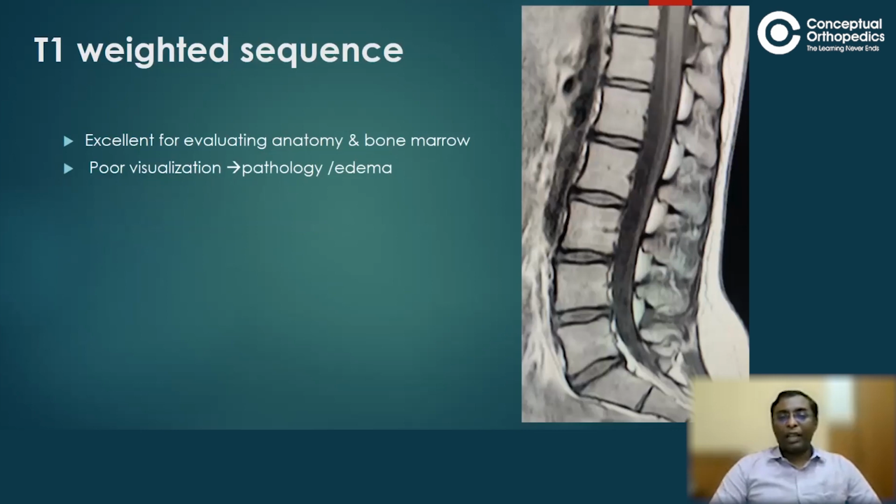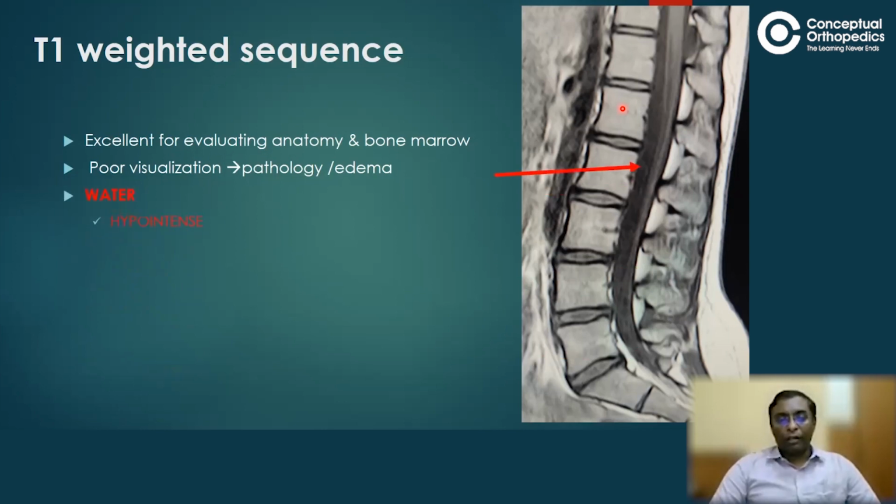How to identify a T1 weighted sequence? See, there are advantages and disadvantages of all the sequences. For a T1 weighted sequence, the advantage is it is very good in evaluating anatomy and especially the bone marrow. See friends, can you see my pointer? The bone marrow. For the bone marrow, the best sequence is the T1 weighted. And the disadvantage is the edema is poorly seen here. It's the other sequences for it.